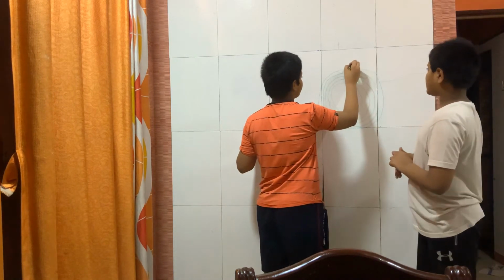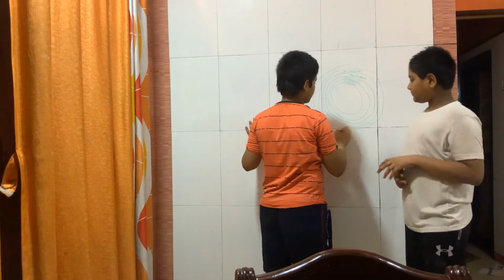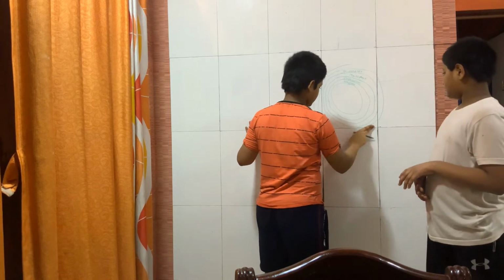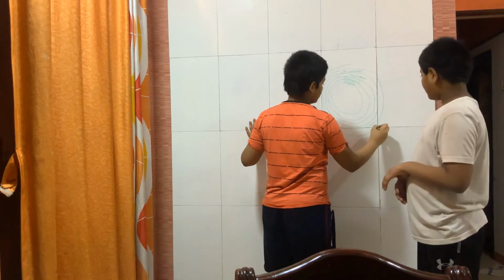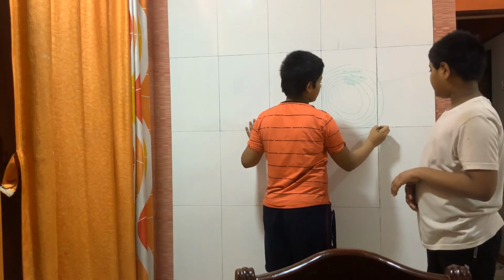Now after that the last is our exosphere, which is space. Our exosphere is space, where all the universe is.